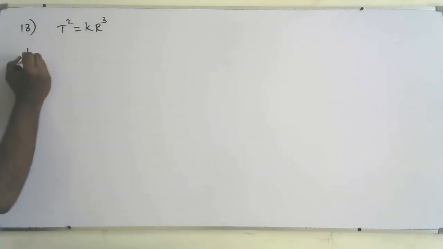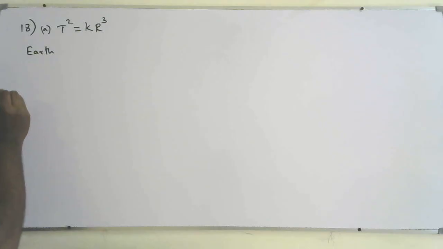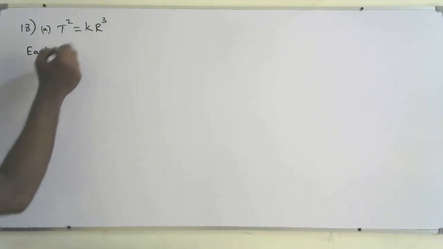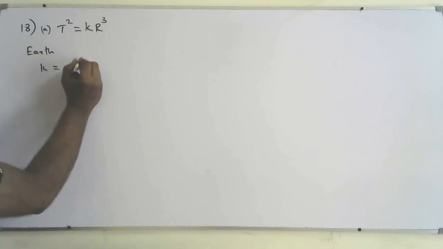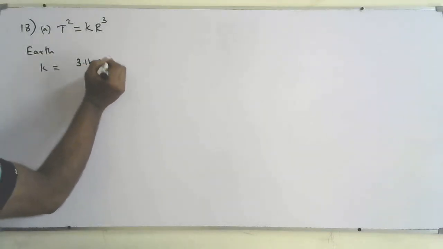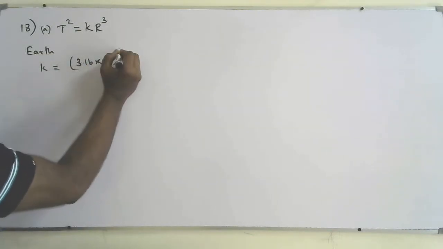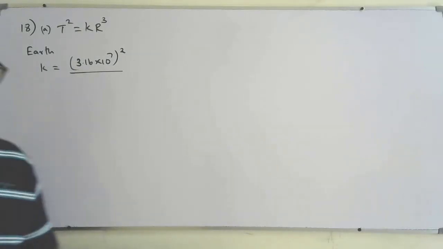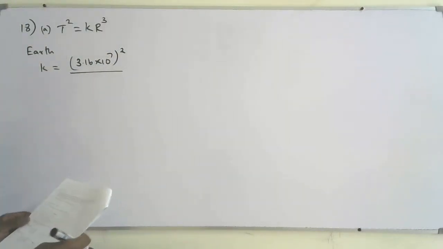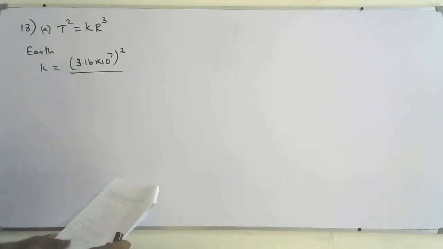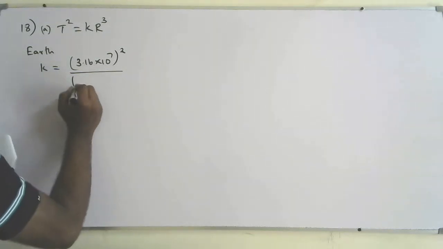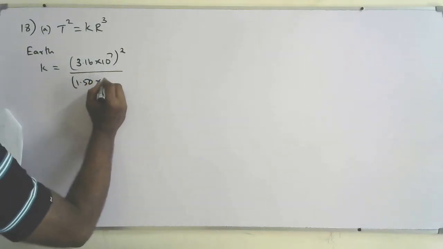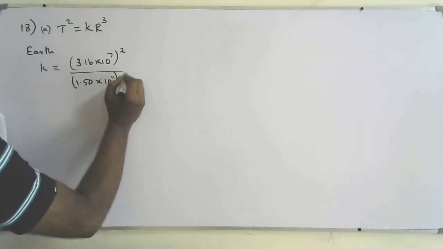So I can say for Earth, I'm answering A part. So Earth, I can say K is equal to T squared over R cubed. T squared is equal to 3.16 times 10 to the power 7, all things squared, over 1.50, all in cube.